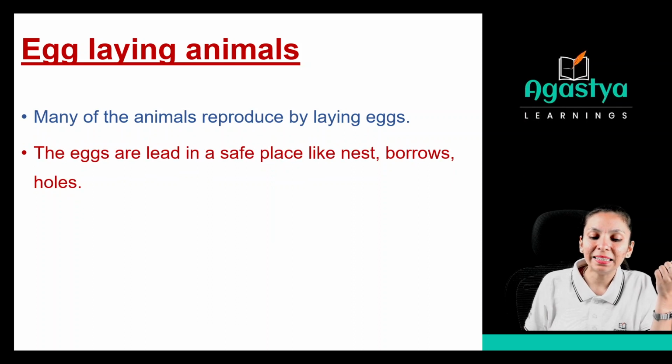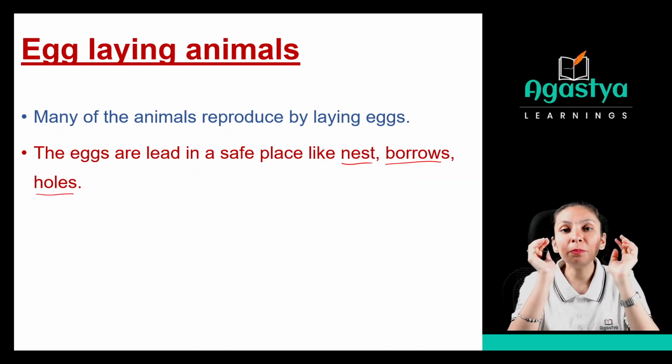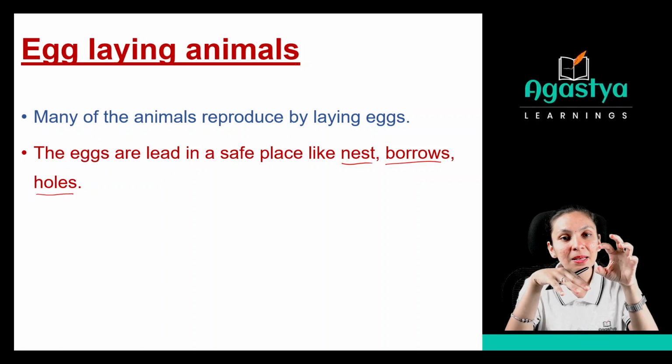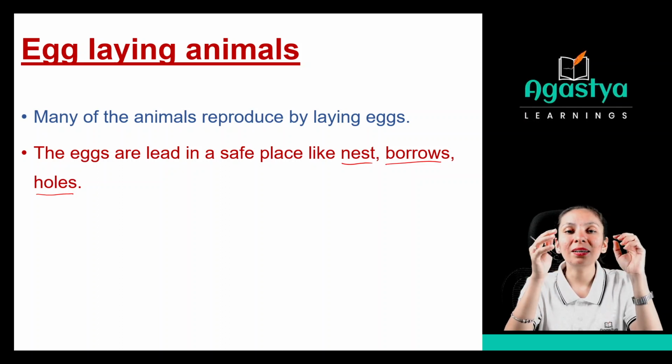The eggs are laid in a safe place like nests, burrows and holes. So they should be safe, right? Because if one bird is laying its eggs at some place, another animal can come and harm them, right? So for that purpose, they have to keep them safe.